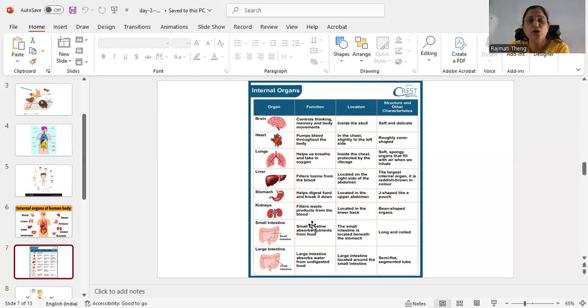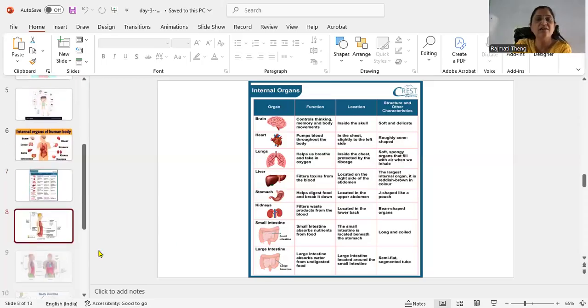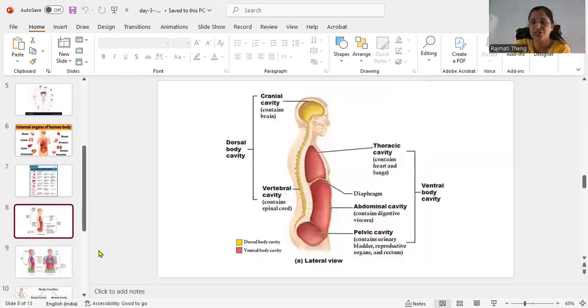The liver filters the toxins from the blood. The stomach helps to digest and break down the food. The kidney filters the waste products from the blood. Then the small intestine and large intestine help in digestion.